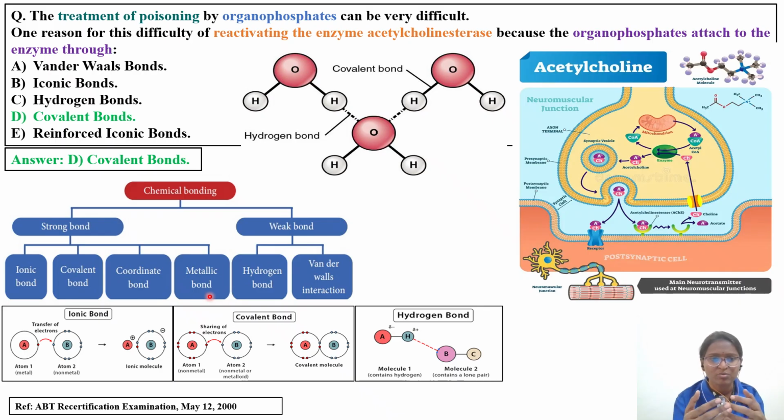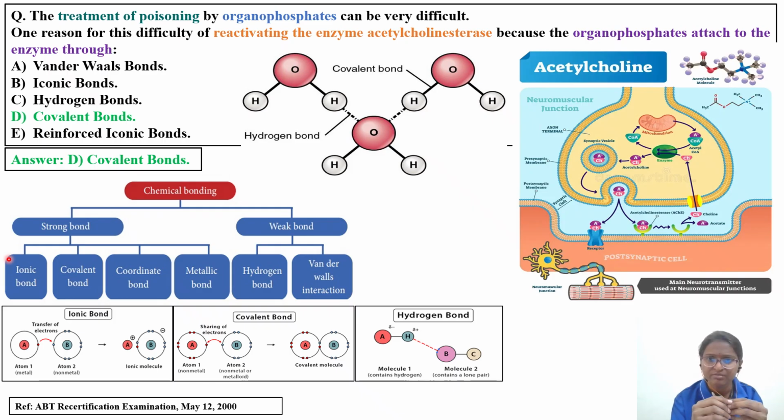Once the bond is formed, since it is irreversible, breaking the bond is very difficult. Hence, treating poisoning in which such covalent bonds are formed is much more difficult and challenging. And since we are discussing organophosphate poisoning, we also have to discuss acetylcholine.